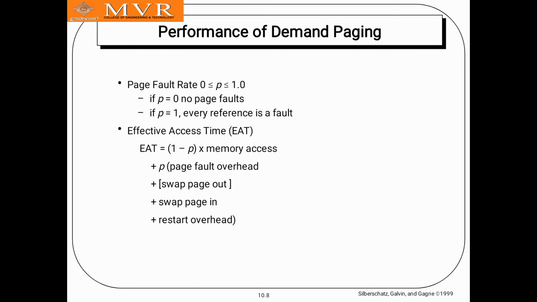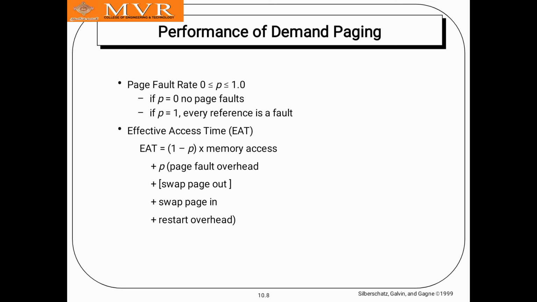The performance of demand paging depends on the page fault rate, where 0 less than or equal to p less than or equal to 1.0. Here p represents the page fault rate. If p is equal to 0, there are no page faults. If p is 1, every reference is a fault.